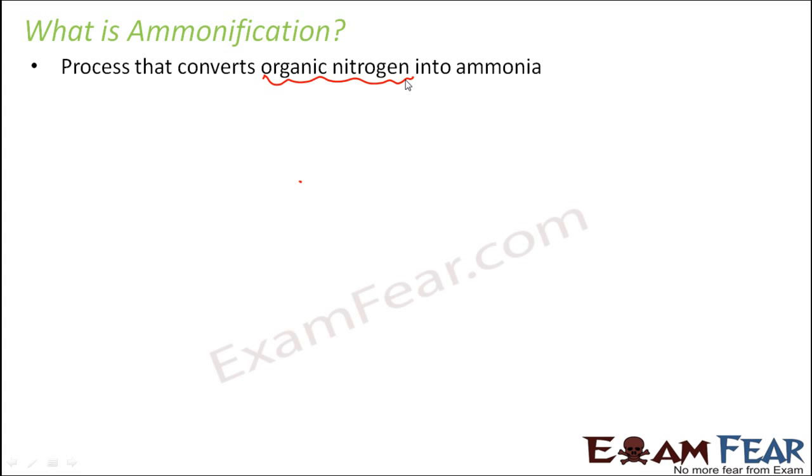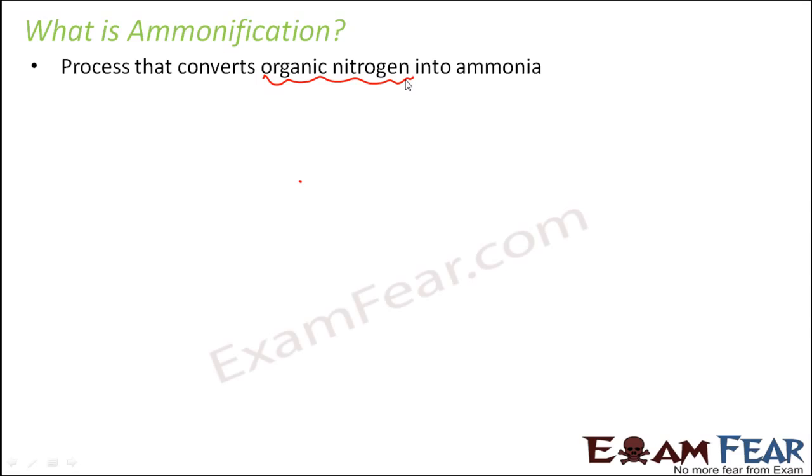When I say organic nitrogen, I mean the nitrogen which is present inside the body of a living organism. Just now I told, right, that living organisms need nitrogen to form proteins, DNA, amino acids. So when an organism dies or when the organism excretes wastes, then nitrogen is present in their tissues in the form of organic nitrogen.